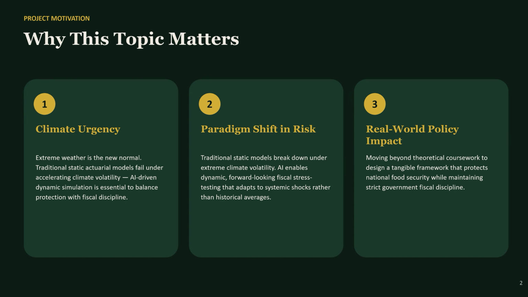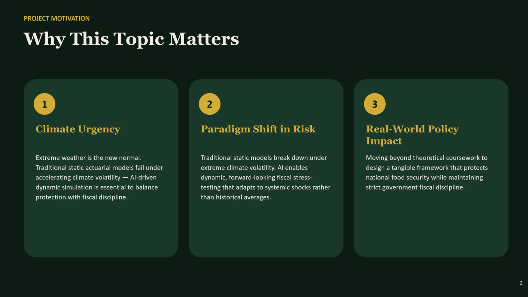Climate change is no longer a tail risk, it's the new baseline. Extreme weather events are becoming more frequent and more severe, and Taiwan's agricultural sector is directly exposed. Traditional crop insurance is priced using static, historically calibrated actuarial tables, but those tables were built for a climate that no longer exists. As risk becomes more volatile and nonlinear, static pricing breaks down, premiums become either too expensive for farmers to buy or too cheap for insurers to stay solvent.